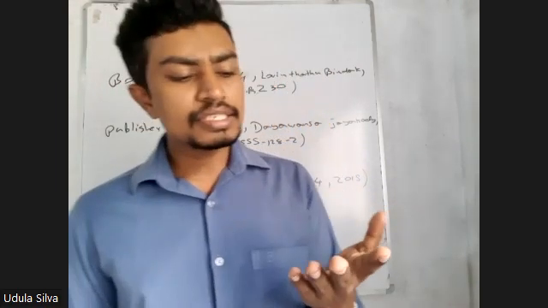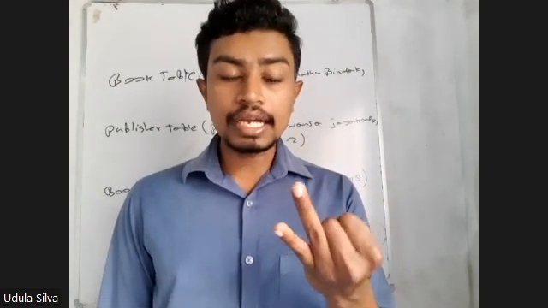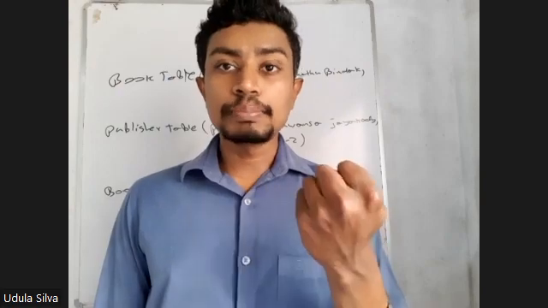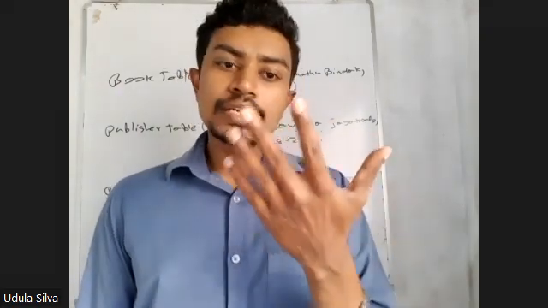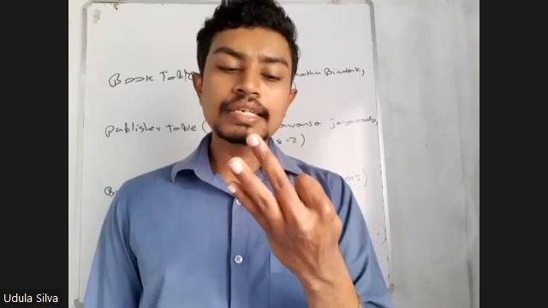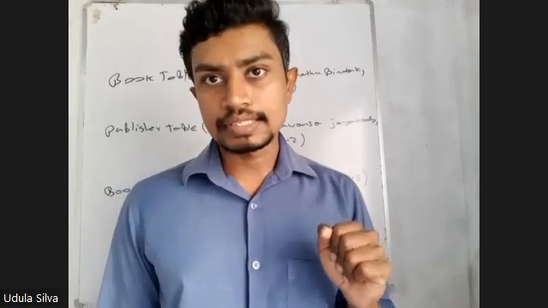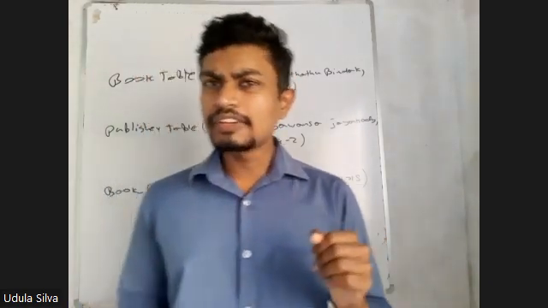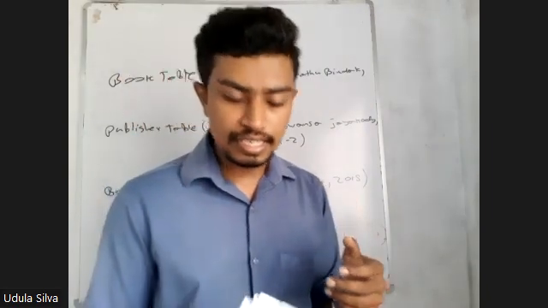First is requirement analysis, then designing, coding, testing, deployment, and maintenance. Again: requirement analysis, designing, coding, testing, deployment, and maintenance. Right? 6 steps. In A level, you will be learning about another one, problem definition.